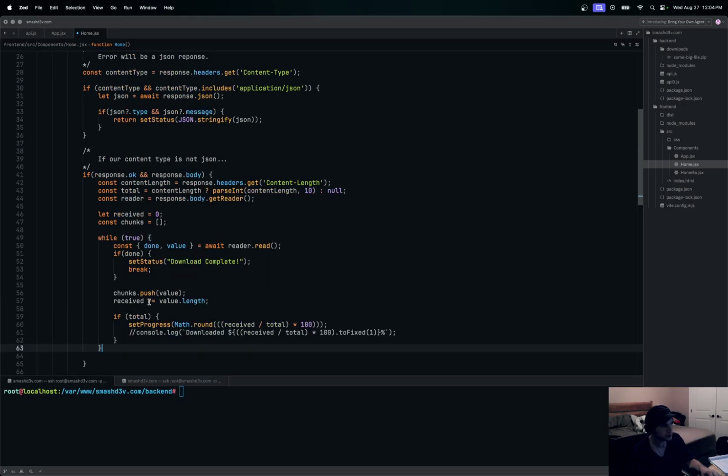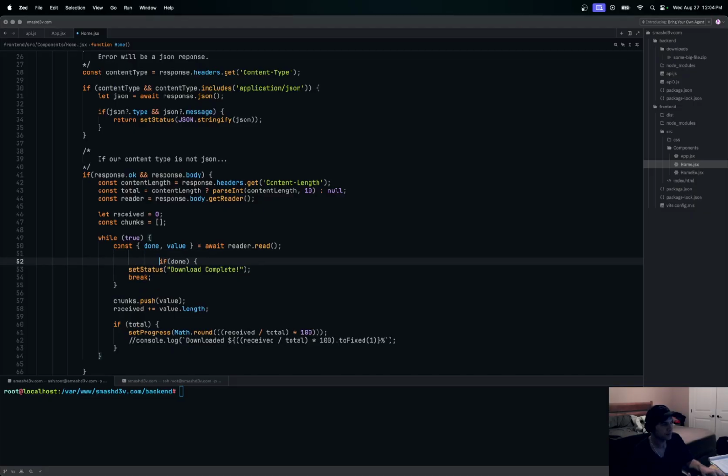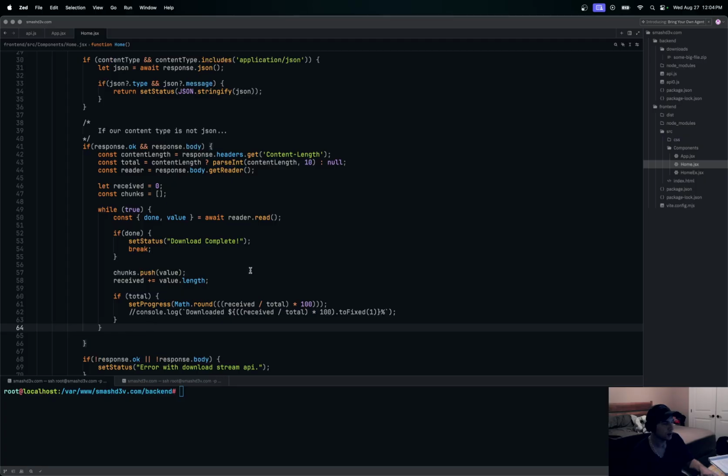So I'm going to explain this here. So we're going to say while true, I hate when I zoom in, it does weird things. So while true, let's just keep on reading. If done, we'll set our status to download complete and break this while loop.